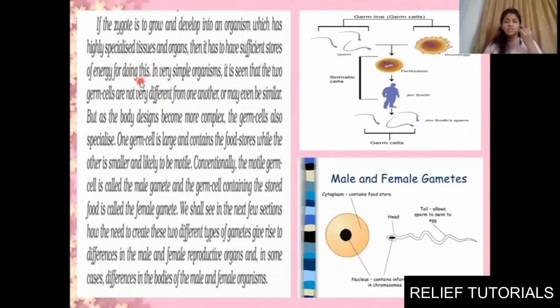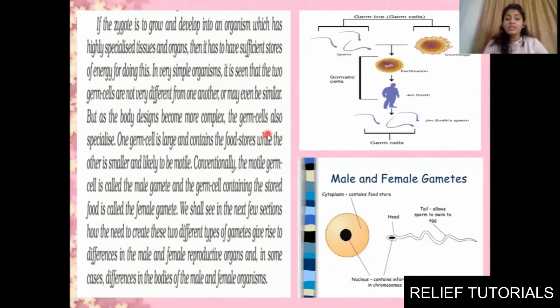Clear? In very simple organisms, it is seen that two germ cells are not very different from one another, or may even be similar. But as the body designs become more complex, the germ cells also specialize themselves. Now you can see here in the diagram, one large germ cell, this is large and it stores food, while the other one is smaller and it is likely to be motile. The sperm cell is motile, it is small, but you can see ovum, egg, it is very big. Clear?